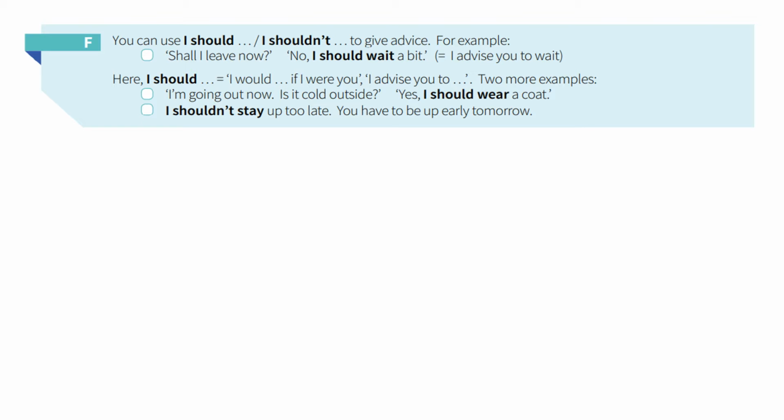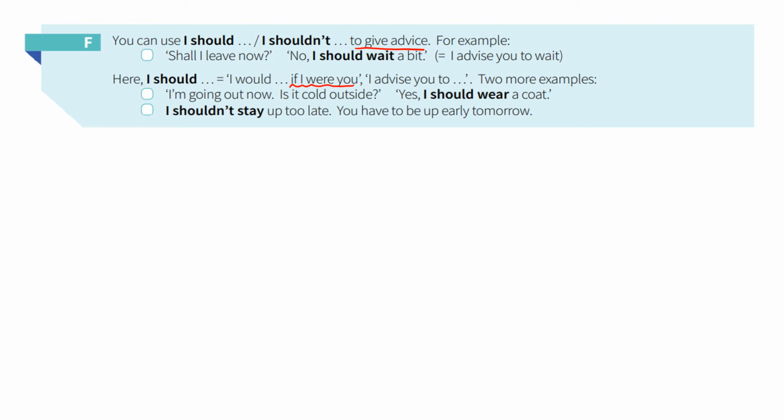You can use I should or I shouldn't to give advice. For example, shall I leave now? No, I should wait a bit. I advise you to wait. Here I should means I would. If I were you, I advise you to. And then there are two more examples.